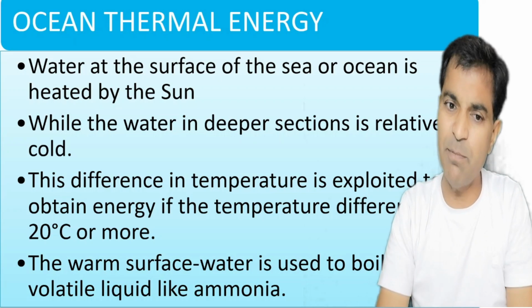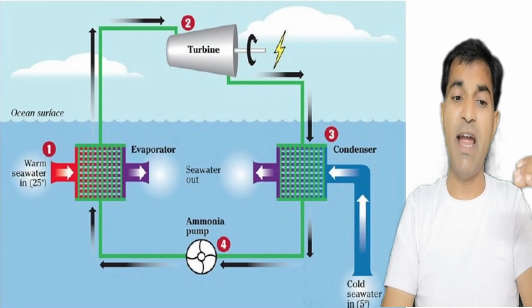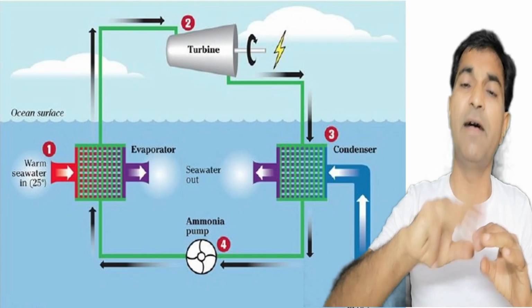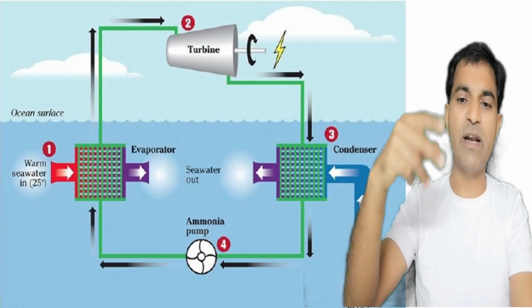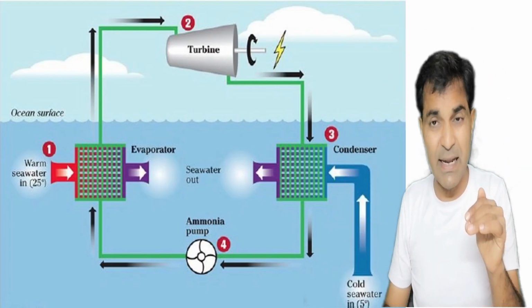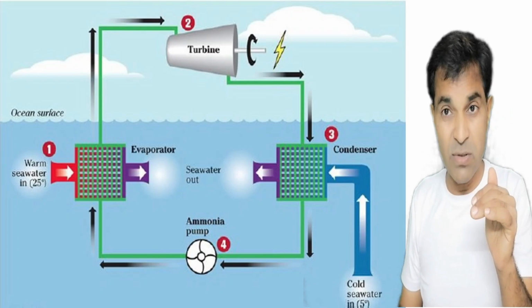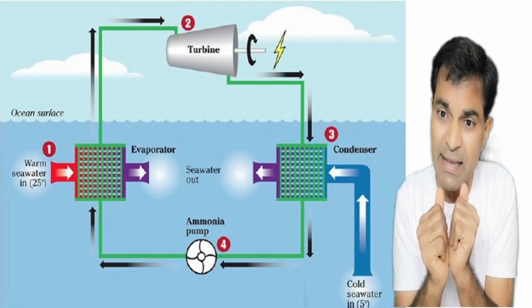So, what is the working principle? From point number 1, it is very clear that it is, say for example, at 25 degrees centigrade. So, ammonia will just heat up, it will boil up, and it will rotate the turbine. After rotating the turbine, it will go deep inside the ocean where very cold water is there. So it will be condensed, right?